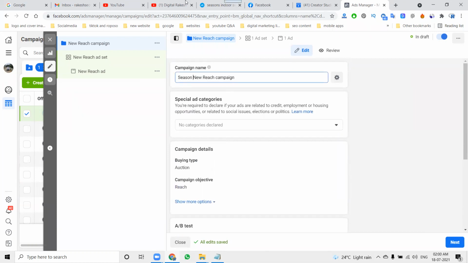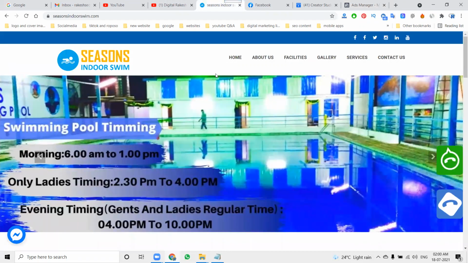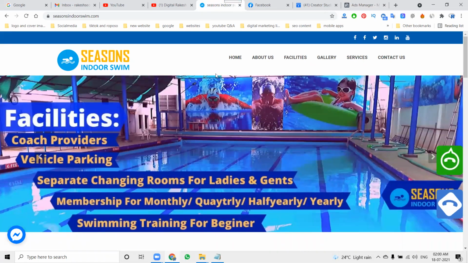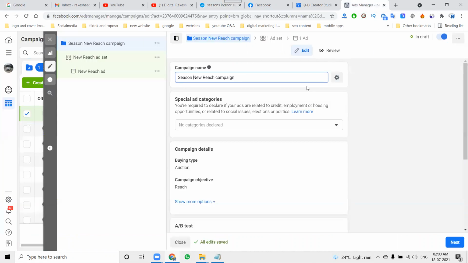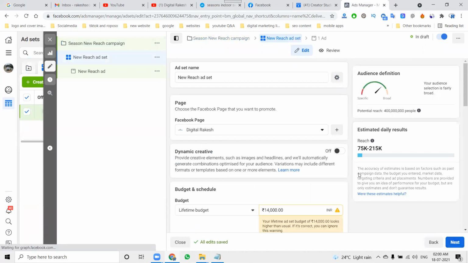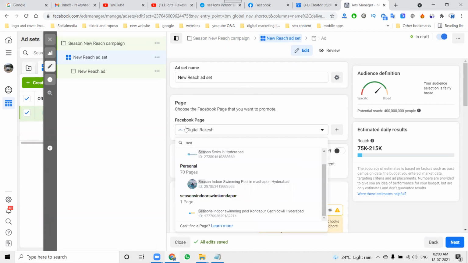This campaign will be created for seasonindoor.swimmingpool.com. This website provides swimming classes in Kondapur, Gachibowli, and Afzalpet, near the Kondapur area. You can contact them on the website. They will give you the success rate of the swimming training. In this first step, Facebook. How can we promote this website? So here, select one.